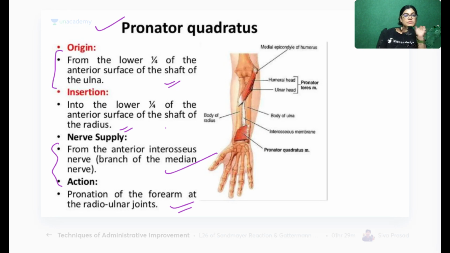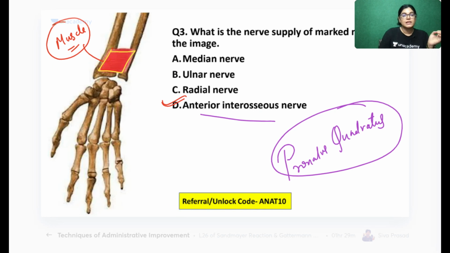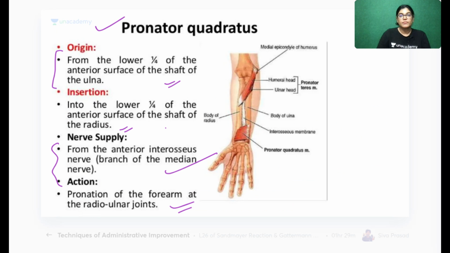So what was asked in the MCQ? The MCQ was about its innervation. So clearly you can see it is getting innervation from the anterior interosseous nerve, a branch of the median nerve. So pronator quadratus nerve supply is the anterior interosseous nerve. So D is the correct answer. Let's move on to the next MCQ, MCQ number 4.